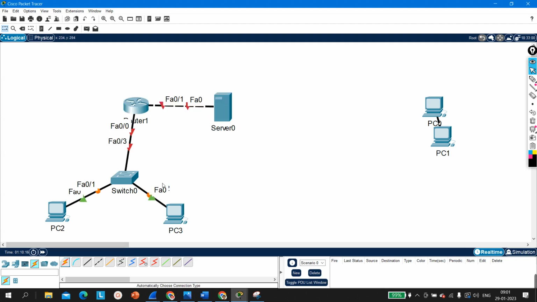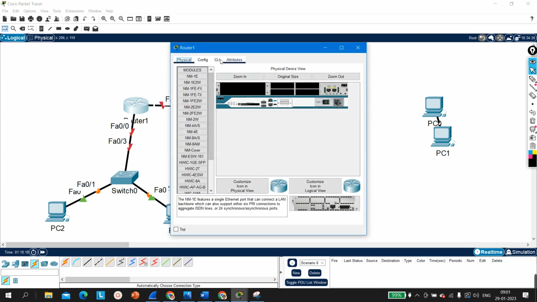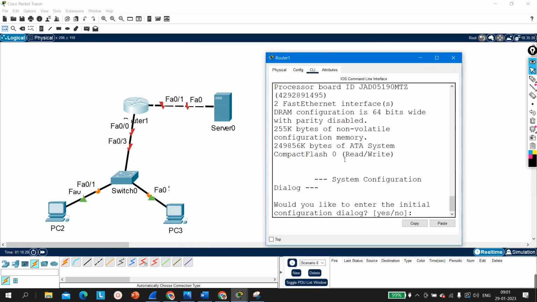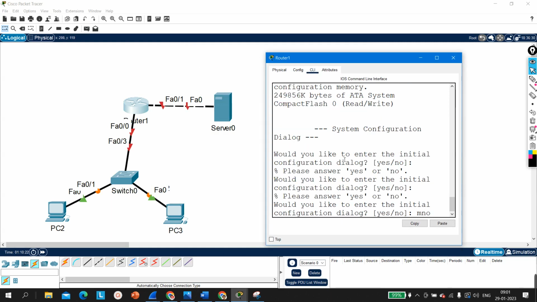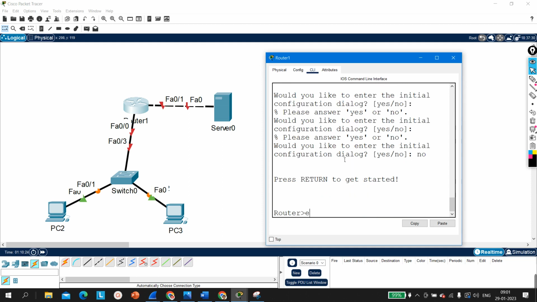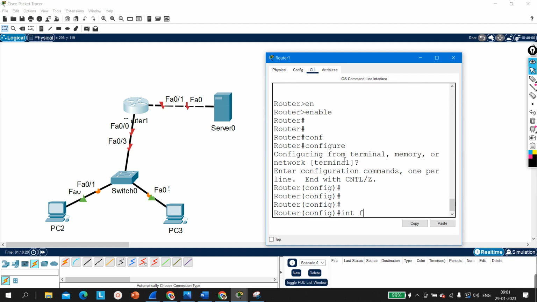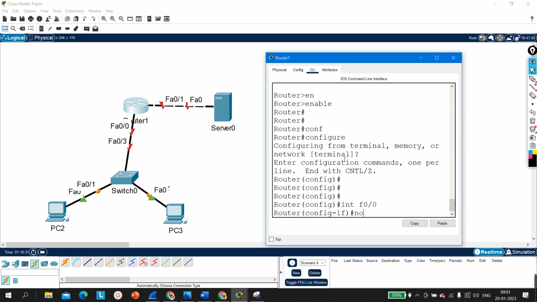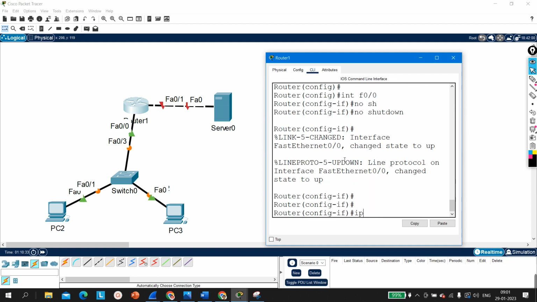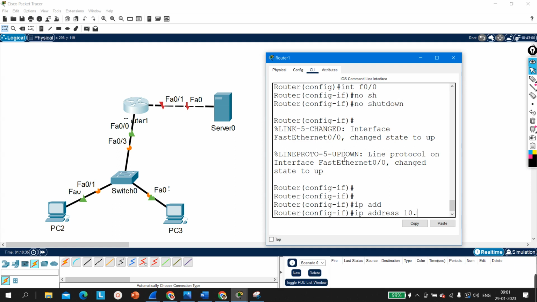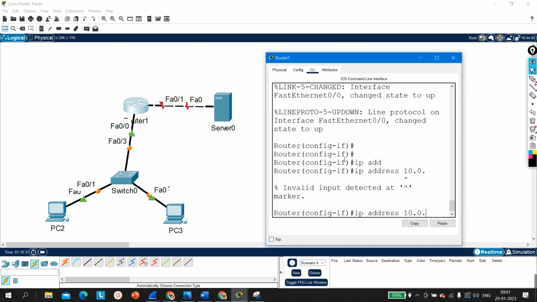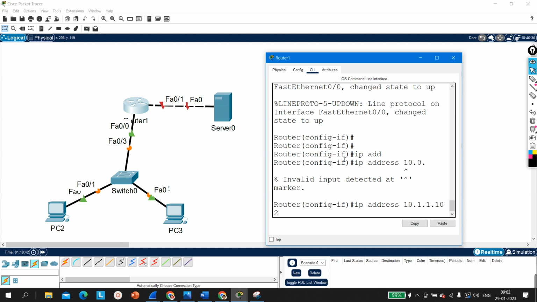Now I am going to configure IP on the router. Say no, interface config, config t, then interface f0/0, no shutdown, and the IP address, suppose, is 10.1.1.10 with subnet mask 255.255.255.0.